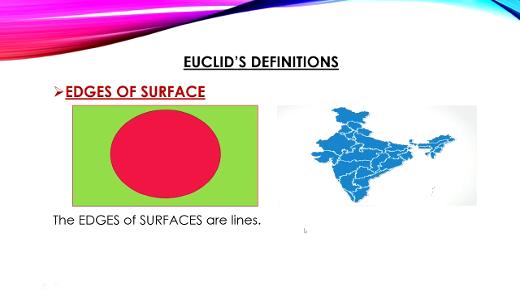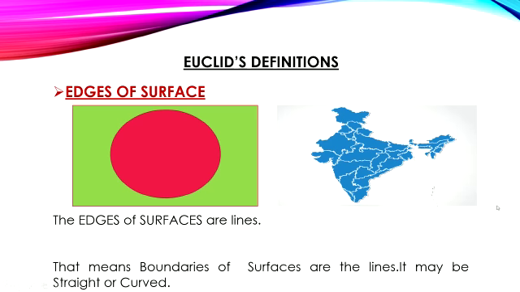The meaning of this definition is as follows. Boundaries of surfaces are lines. That means surfaces are actually divided by lines. Lines may be straight or curved.